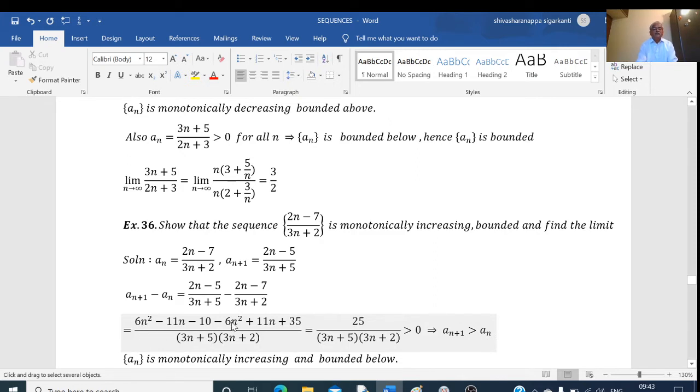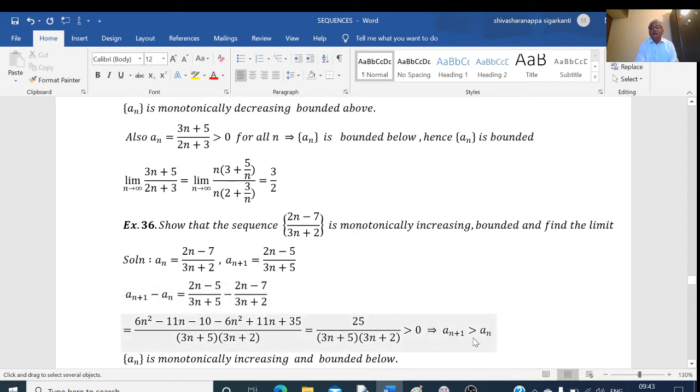6n square minus 6n square gets cancelled. Minus 11n plus 11n gets cancelled. Minus 10 plus 35 is 25. 25 divided by (3n plus 5) into (3n plus 2). Numerator is positive. Denominator is also positive. Therefore, this is greater than 0. So that is a_(n+1) minus a_n is greater than 0. This implies a_(n+1) is greater than a_n.